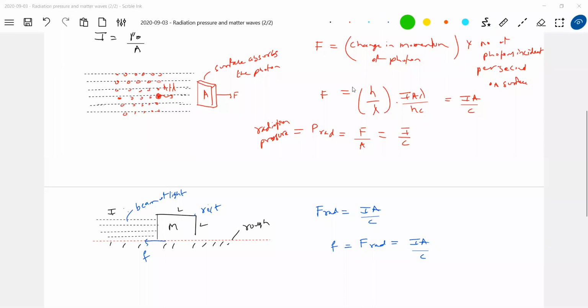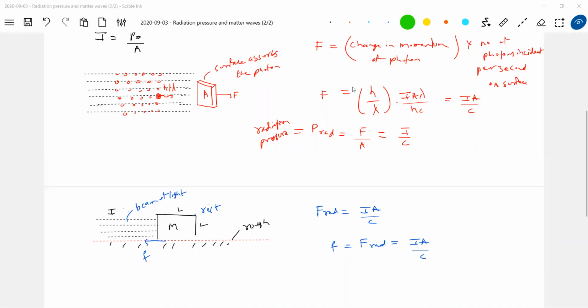Look at C. What is C? 3 into 10 to the power of 8, so 10 to the power of minus 8 will come. What is the intensity of the beam? 1 watt, 2 watt per meter square, 3 watt, 10 watt, 100 watt. That's all. A 100 watt bulb we have in our home, and the intensity of its beam will be very small.